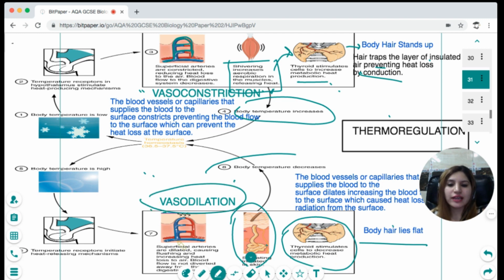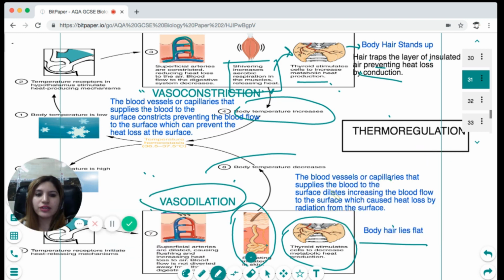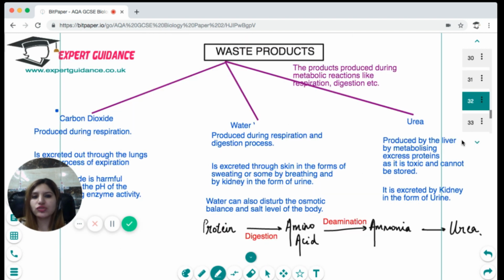What is vasodilation? The blood vessels of the capillaries that supply blood to the surface dilate so that more blood flows to the surface. When more blood flows to the surface, it will lose heat by radiation. So in vasodilation, in hotter times, we are making more blood flow to the surface. You should know the difference between vasoconstriction and vasodilation, and what changes take place in the body in response to temperature.